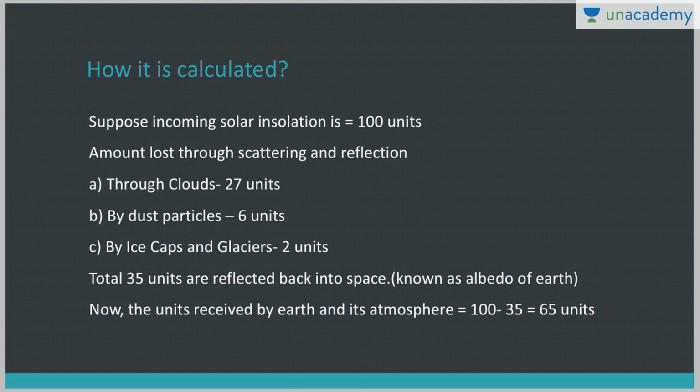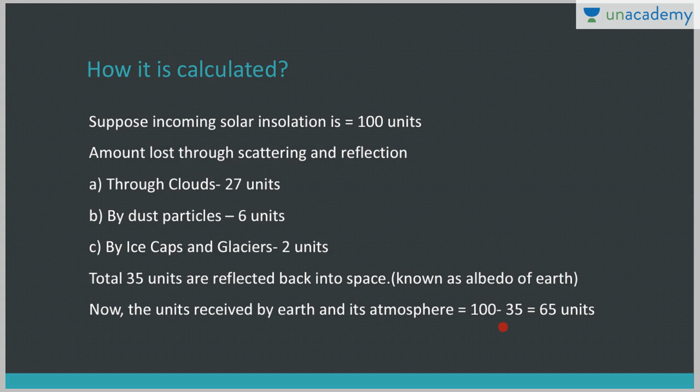Now we'll study the actual heat budget of Earth, as we've already studied the incoming solar radiation and the outgoing terrestrial radiation. Suppose the incoming solar insolation is 100 units. The amount lost through scattering and reflection is 35 units, which will be reflected back into space: 27 units by clouds, 6 units by dust particles, and 2 units by ice caps and glaciers. So the actual units received by the earth and its atmosphere is only 65 units.